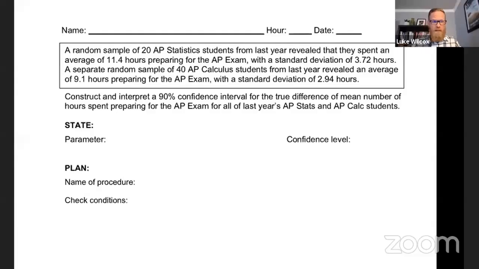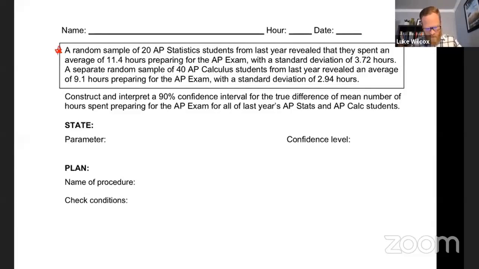All right, I think we are ready now to jump into our second type of confidence interval here, which is now going to be a two-sample problem. So if you flip to the next page there, let's take a look at what we have here. It says, a random sample of 20 AP Stat students from last year revealed they spent an average of 11.4 hours preparing for the exam with a standard deviation of 3.72. Okay, we already knew that from the first page, right? A separate random sample of 40 AP Calculus students from last year revealed an average of 9.1 with a standard deviation of 2.94. So very clearly here, we have two separate independent random samples.